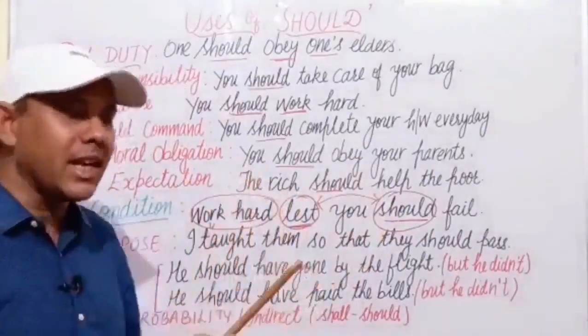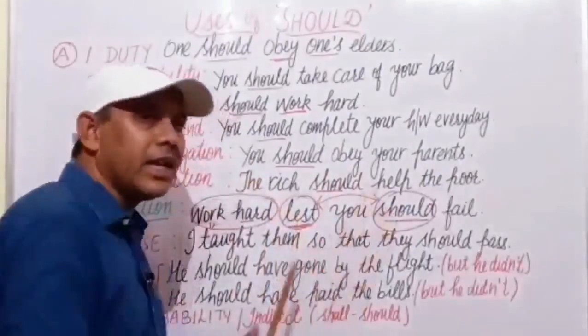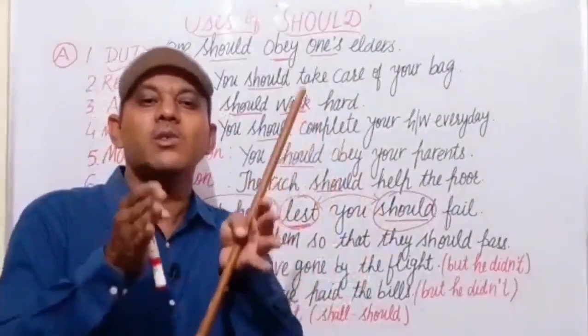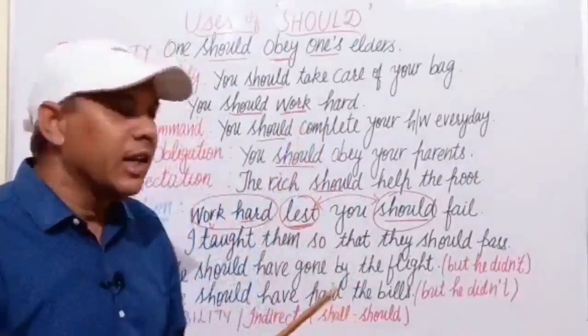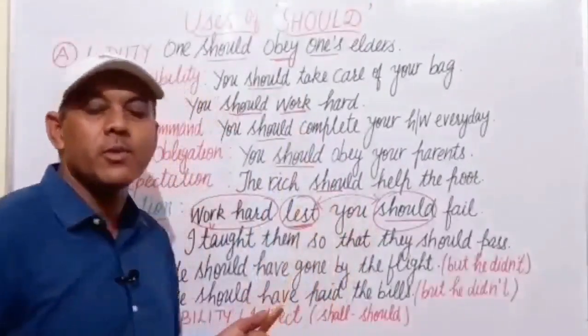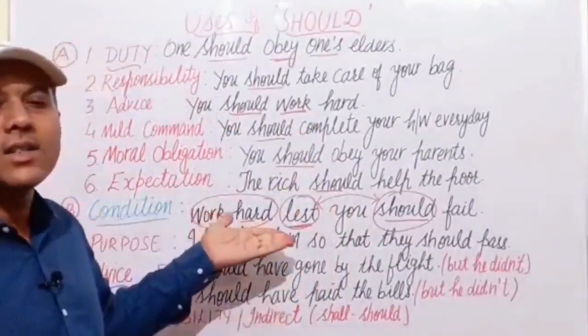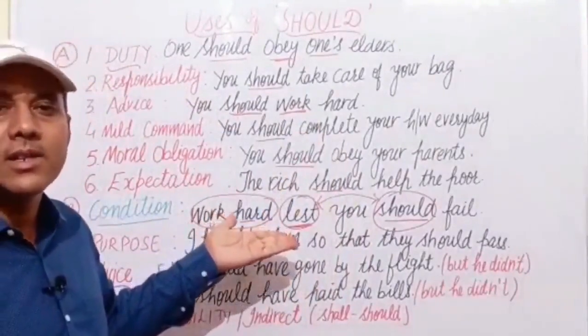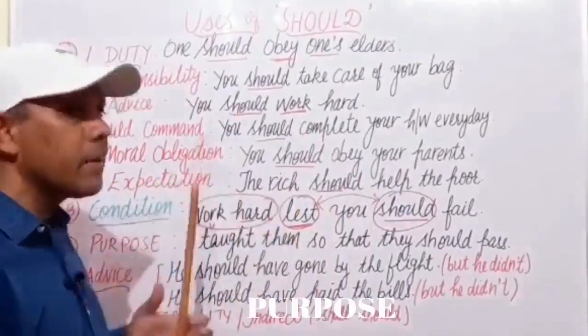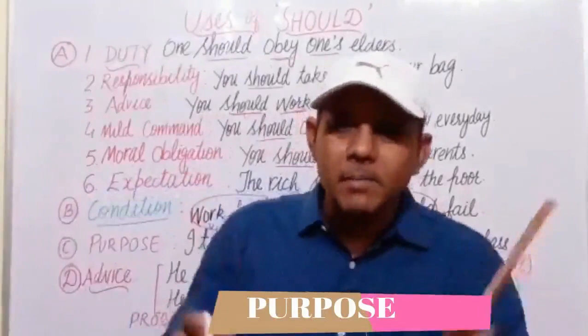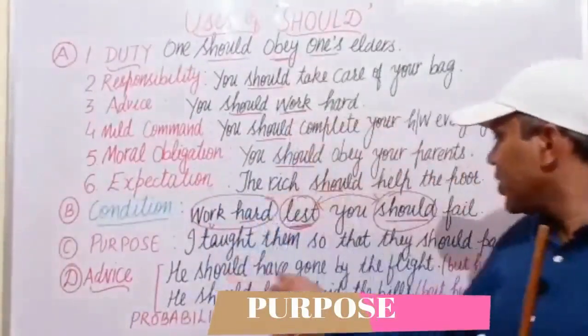आप ये भी कह सकते हैं कि lest और should की आपस में दोस्ती है, they live together, इकट्ठे रहते हैं. Usually this type of sentences are asked in all the examinations. Next is purpose. To express the purpose, you should use should.